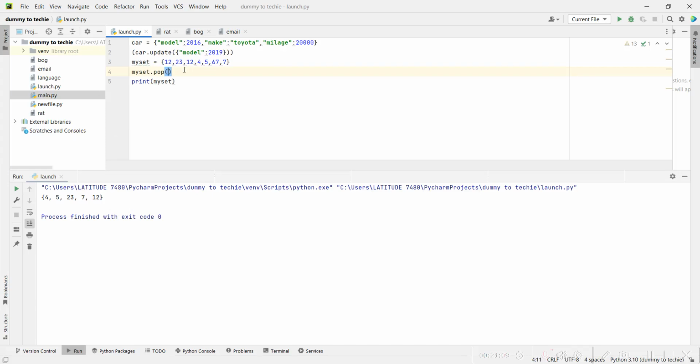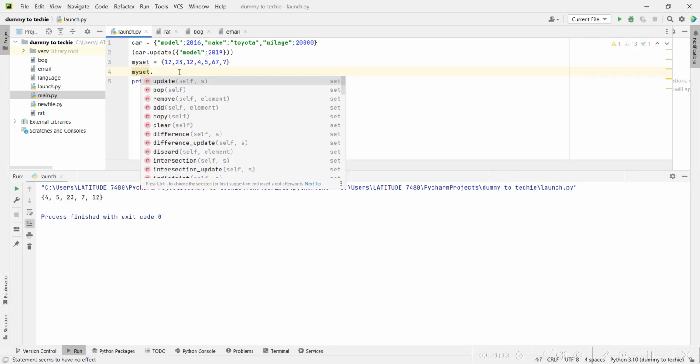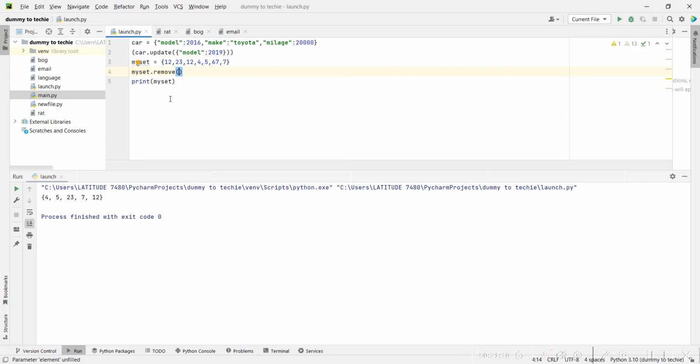Let me see if it's possible for us to decide what elements we pop out of this set. So there's a method that can do that. Okay, now there's a method that allows us to do it. So that's remove. So I can specify what I want to remove. I want to remove 7 inside here. So yeah, I've removed 7 now. So 7 doesn't appear again. Alright, so that's how you remove things from a set.